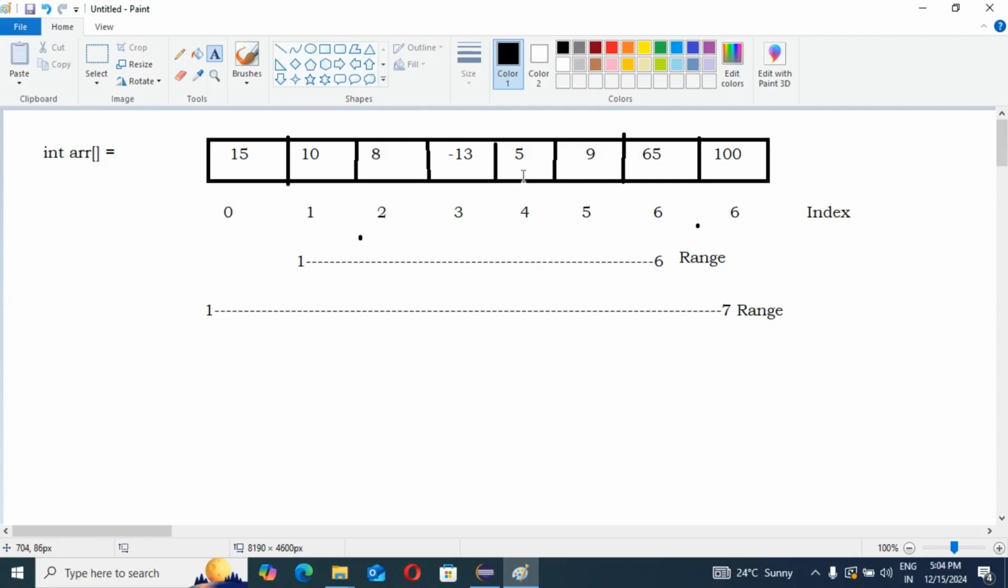So what should be our logic? That thing I want to write as code. So how can we write this code to find the element in a given range? Yes or no? Yes. So see, I am writing the code in front of you. You just concentrate.